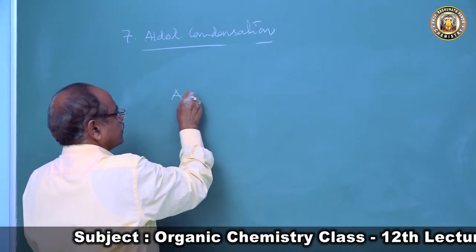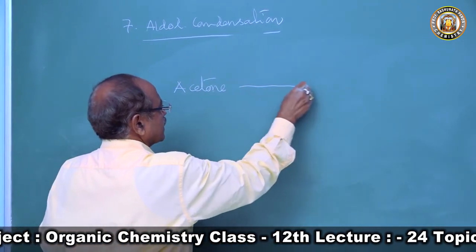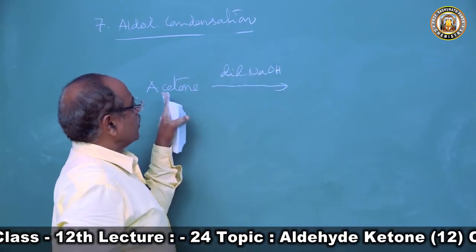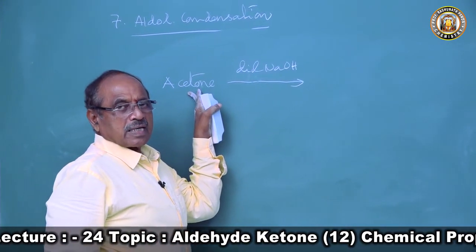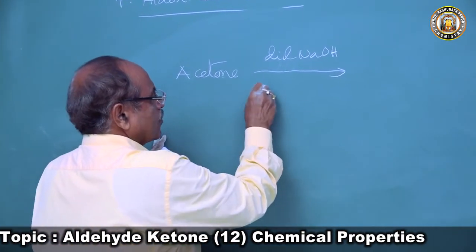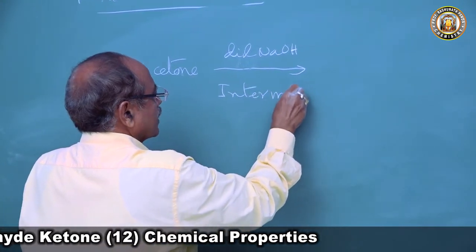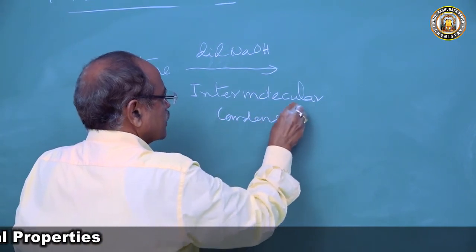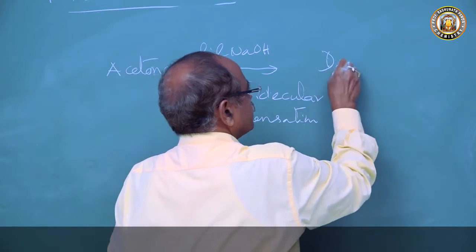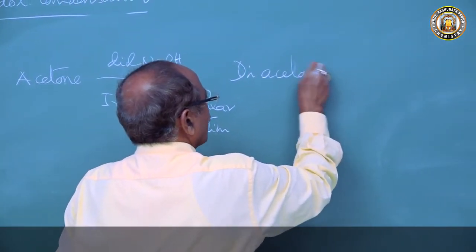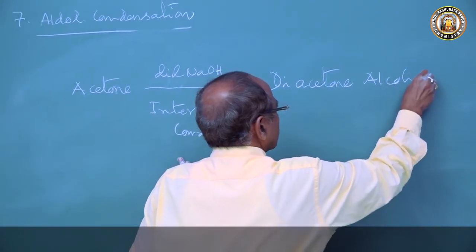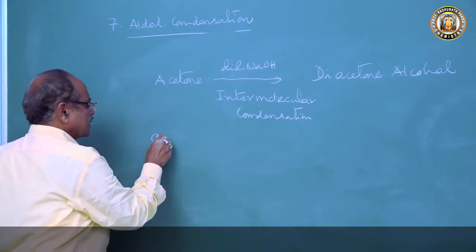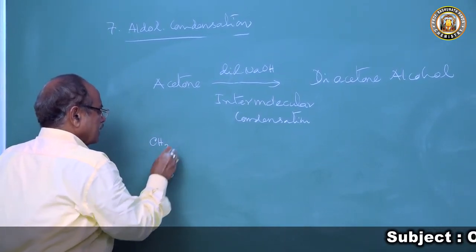When you take acetone and treat it with dilute sodium hydroxide, 2 molecules of acetone undergo intermolecular condensation to produce diacetone alcohol. So the aldehyde produces an aldol and this produces diacetone alcohol. How does the reaction take place? So this is CH3, this is CH3, this is CO.